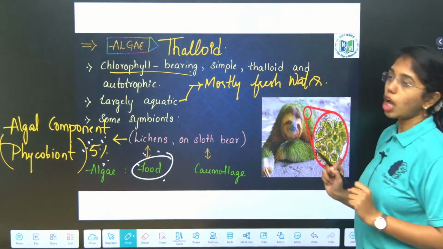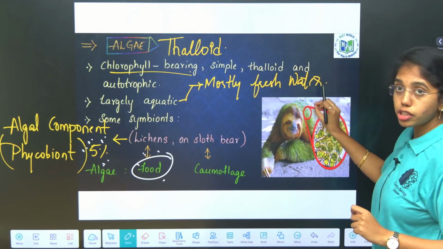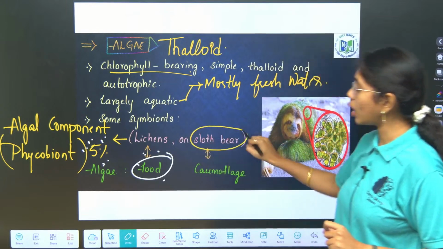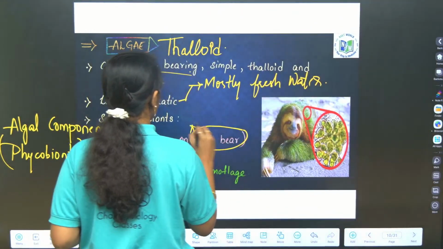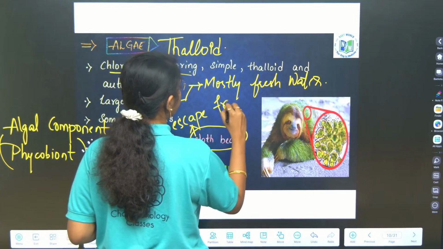Next, on the sloth bear, algae growing over the sloth bear will give camouflage, and it will help the sloth bear to escape from predators.